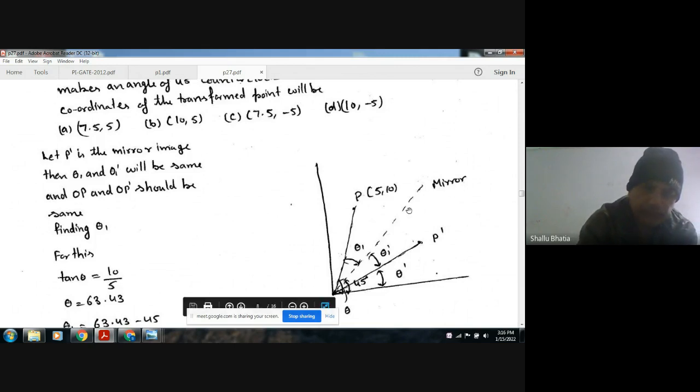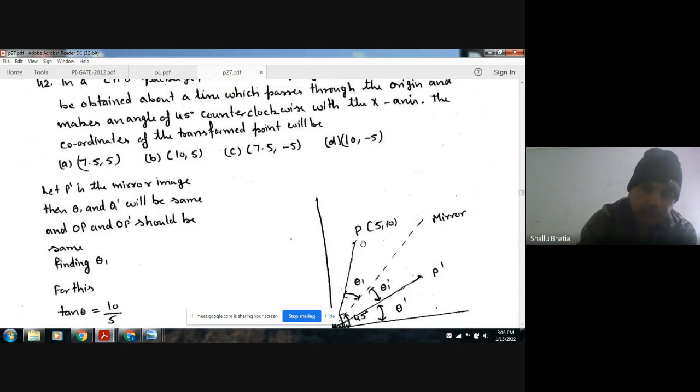So this is your mirror, and it is placed at 45 degree. This point is P, and the coordinate of this point is (5, 10). The mirror image of this will be P dash. This angle theta one and this angle will be same because we are assuming a mirror here.